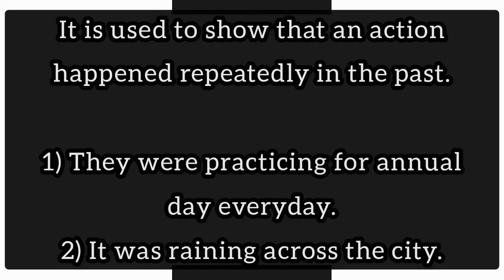And the third one you need to remember here is that past continuous is used to show that an action happened repeatedly in the past. Let's look at the examples. They were practicing for annual day every day. It was raining across the city. Here, what is the action? The action is practicing. The action was happening continuously. How do we know it? The word every day denotes that the action took place repeatedly. Is it clear, children?